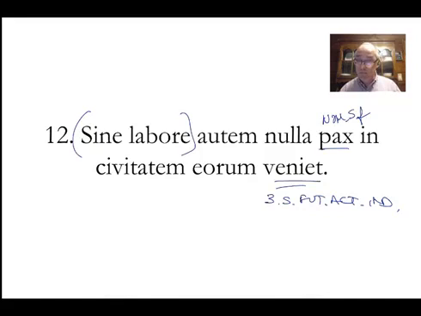Peace will come. Oh no, not peace. What kind of peace? No peace. Nulla pax. No peace will come into the state. Into whose state? Their state. This is your genitive, plural, masculine, eorum, into the state of theirs, of them. We say their. That's our genitive. His, hers, their. That's the English genitive. So without work, moreover, no peace will come into their state.